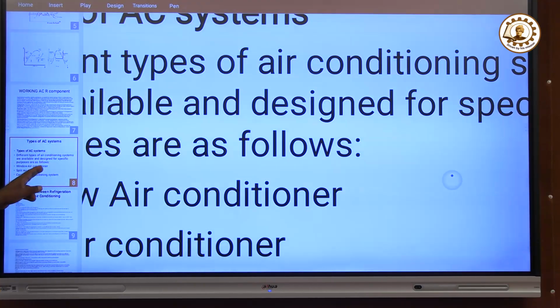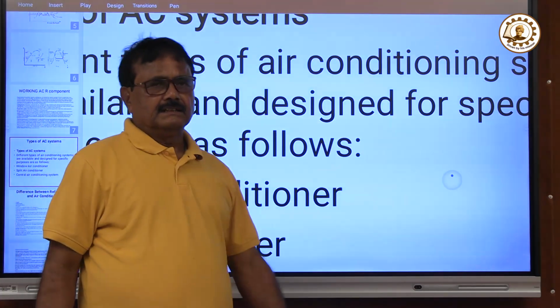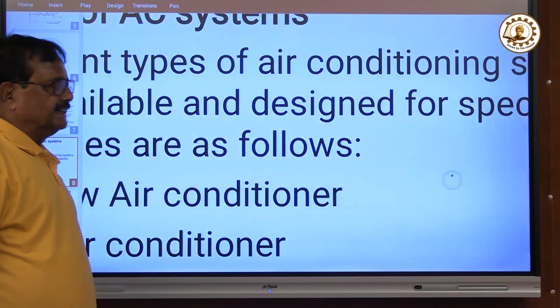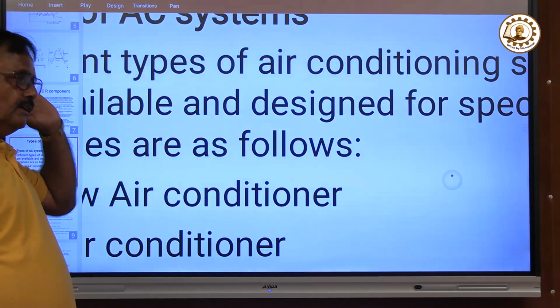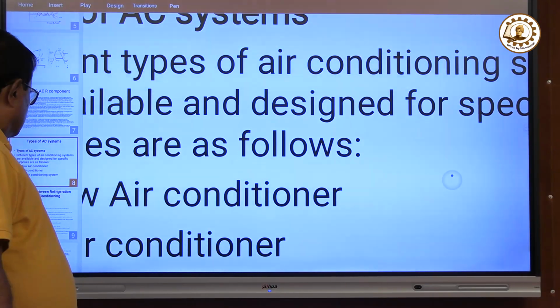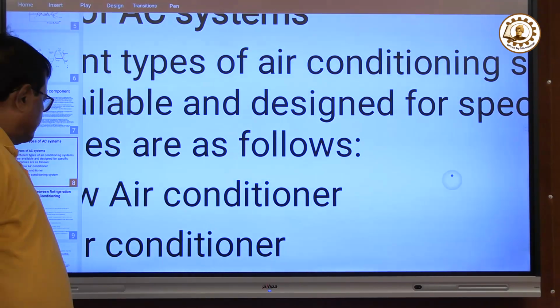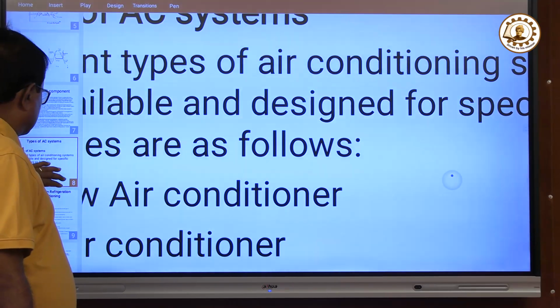One is window air conditioning, which I have shown in the figure, then split air conditioning and central air conditioning. Central air conditioning is generally done in a big complex or big building where air handling units are there. That we will study in the next part. What is central air conditioning?